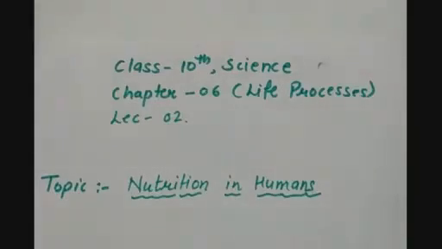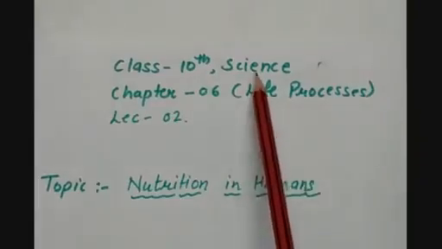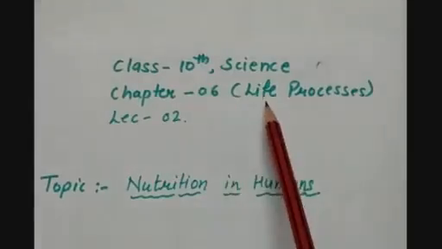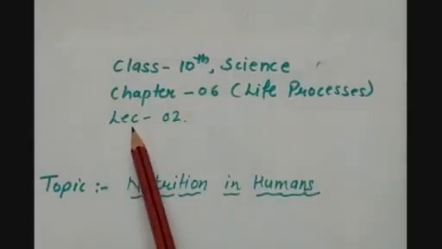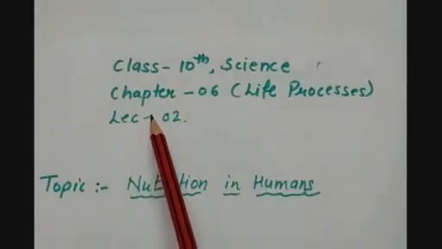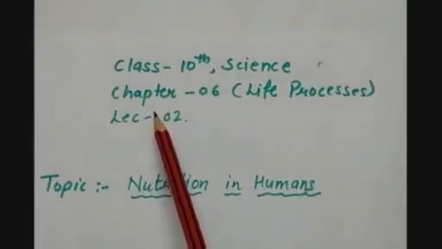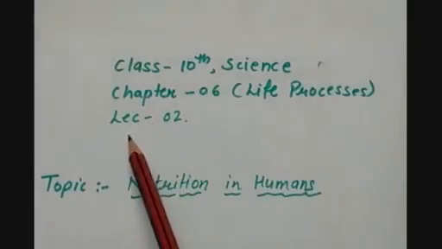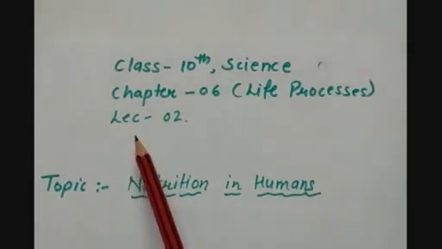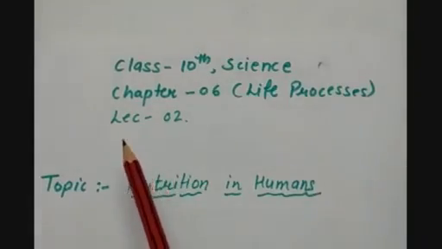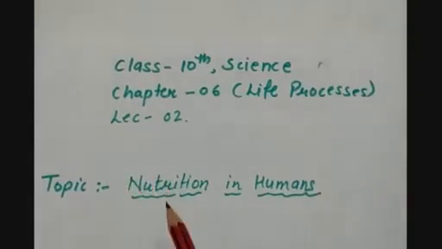This video is for class 10th, Science, chapter number 6, Life Processes, and this is lecture number 2 of this chapter. So, dear children, we have seen the introduction part of this chapter in which we have explained the life processes. We have understood what life processes are and why they are important and interconnected with each other.